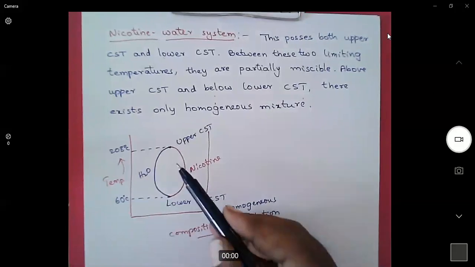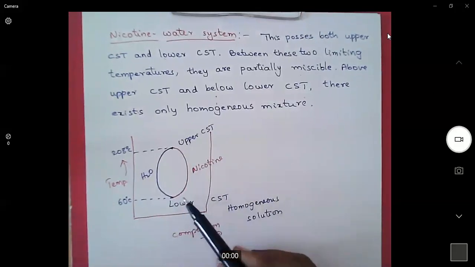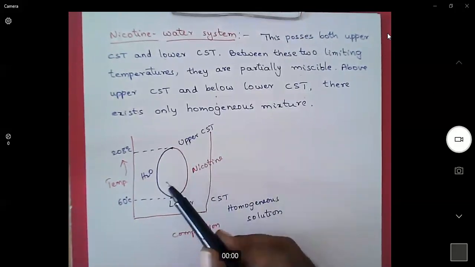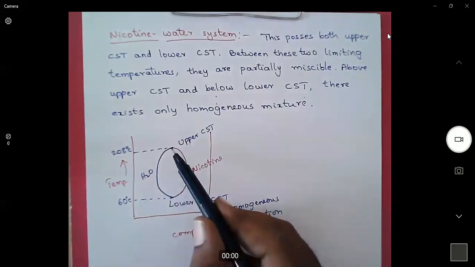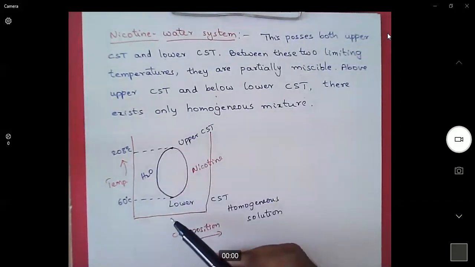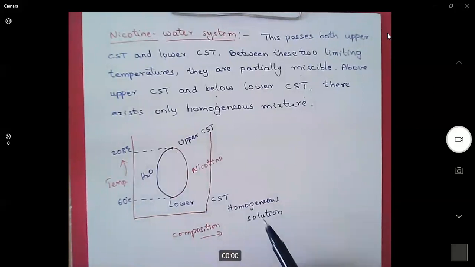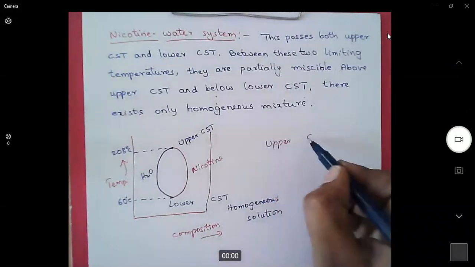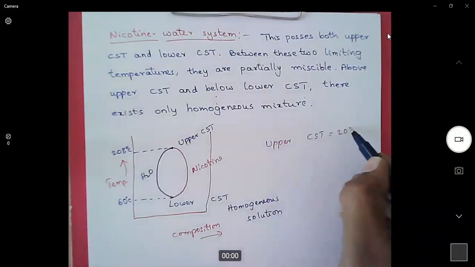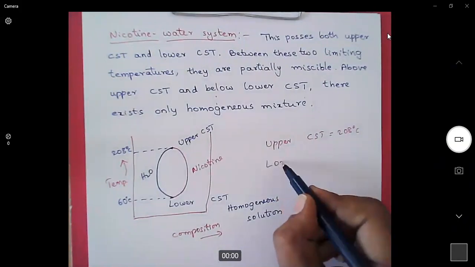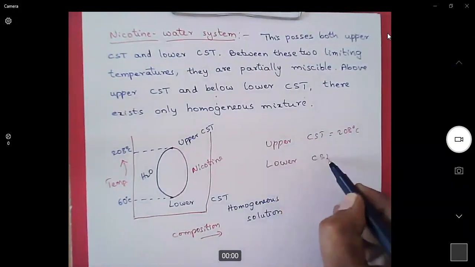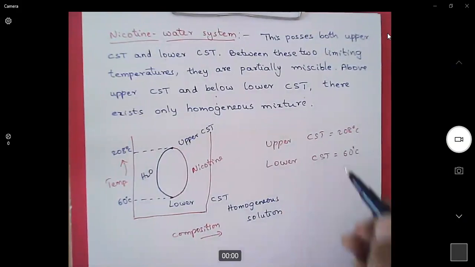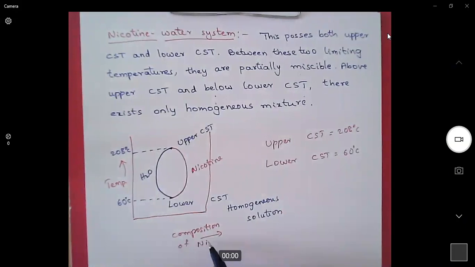So between the upper CST and lower CST, this mixture shows both layers, whereas above upper CST and below lower CST, it is a homogeneous solution. Please take the notes. So for this system, upper CST is 208 degrees centigrade, lower CST is 60 degrees centigrade. This is composition of nicotine.